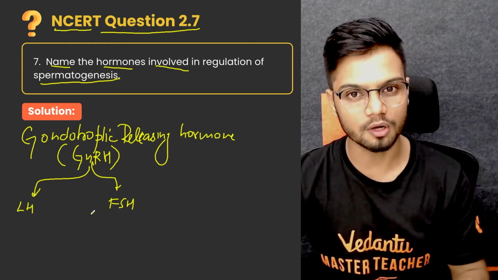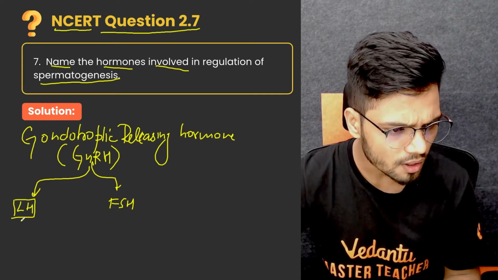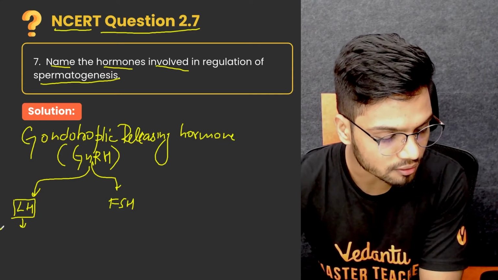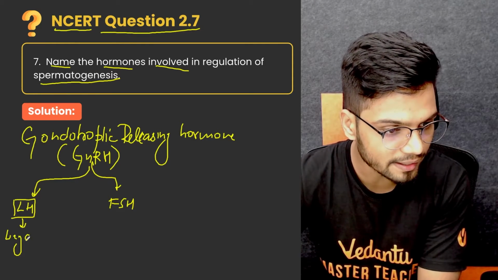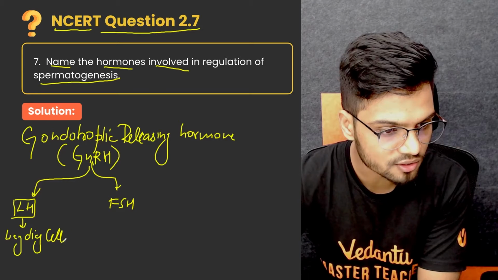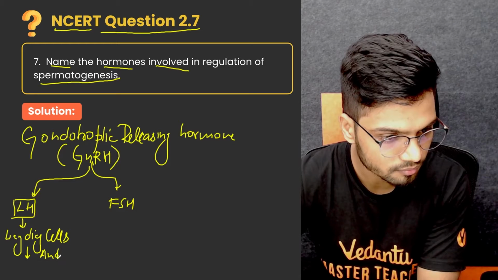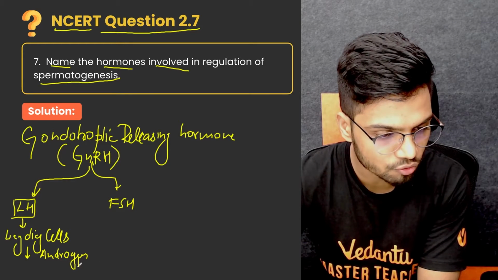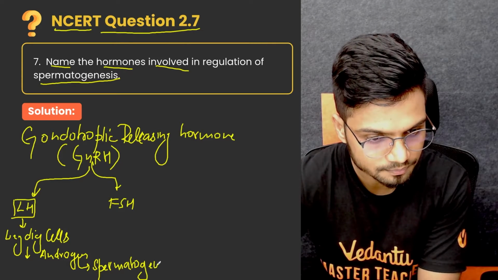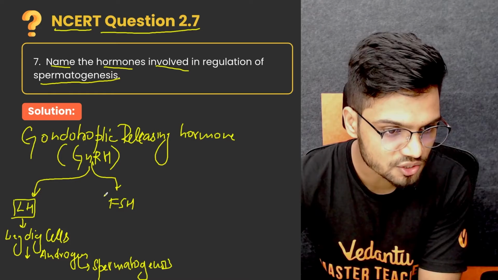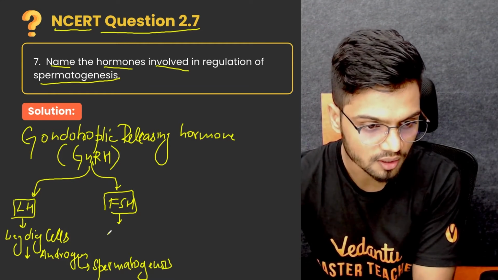Now let's look at the role of each one of them. Let's understand the role of LH, that is luteinizing hormone. LH acts on Leydig cells. Leydig cells produce your androgen, and androgen plays a crucial role in spermatogenesis. FSH acts on Sertoli cells.